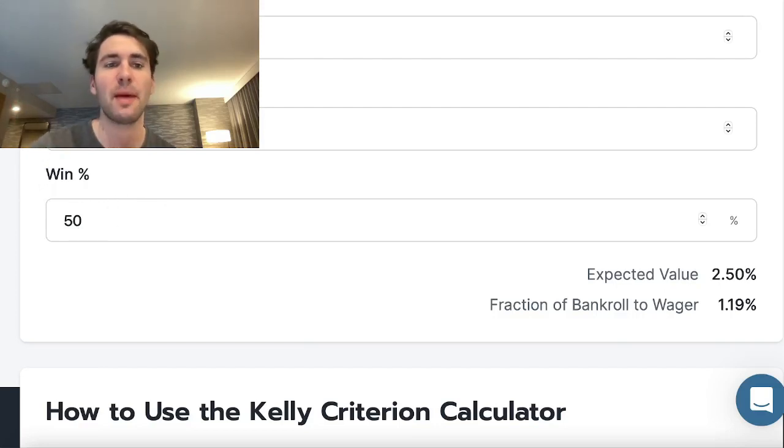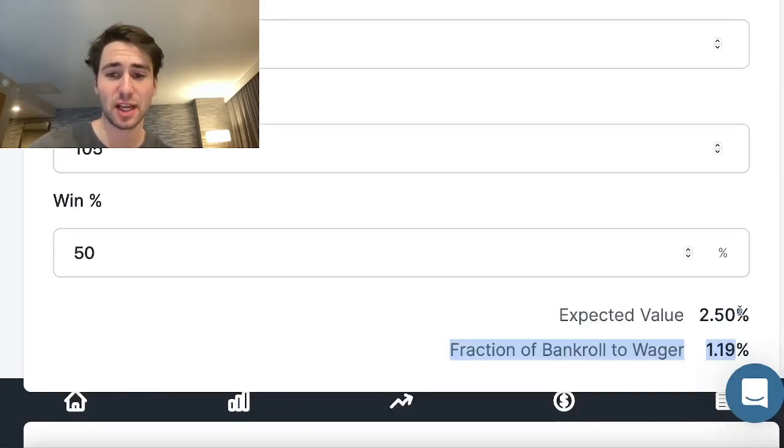Right? So let's say there's a bet, you're getting plus 105, and it should be more like even money, plus 100. So I think plus 105 is pretty good value, and I think it's going to hit 50% of the time. So what this calculator is going to tell you is, okay, here is the fraction of your bankroll to wager, 1.19%. So that's essentially equivalent to 1.19 units, right? We previously discussed units.